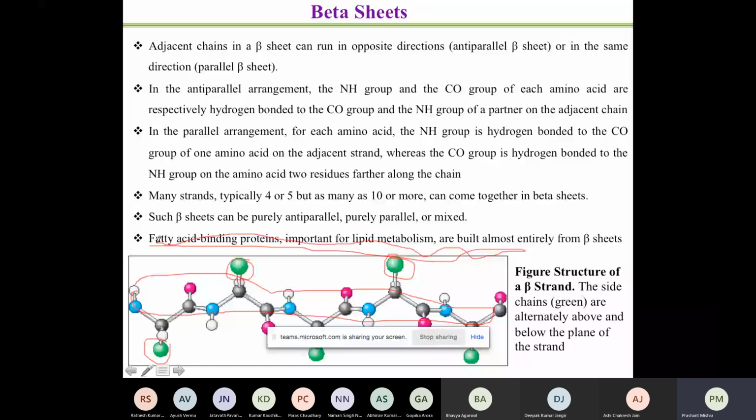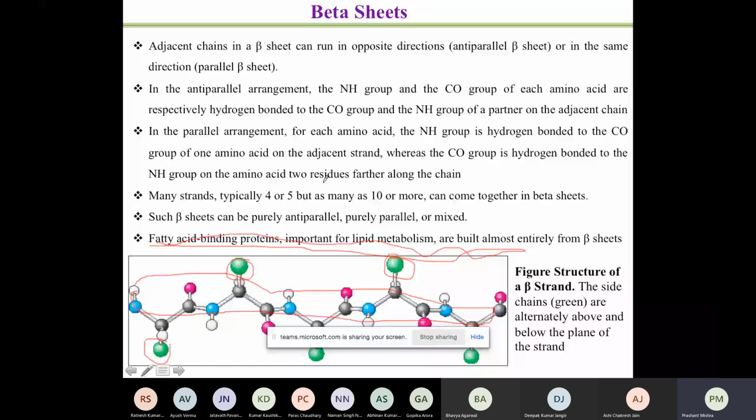In the anti-parallel arrangement, the NH and CO groups of each amino acid are respectively hydrogen bonded to the CO and NH of a partner adjacent chain. I'll explain it in the next slide. In the parallel arrangement, for each amino acid the NH group is hydrogen bonded to the CO group of one amino acid on the adjacent strand, whereas the CO group is bonded to the NH group on the residue two farther along the chain. This part I'll explain later.